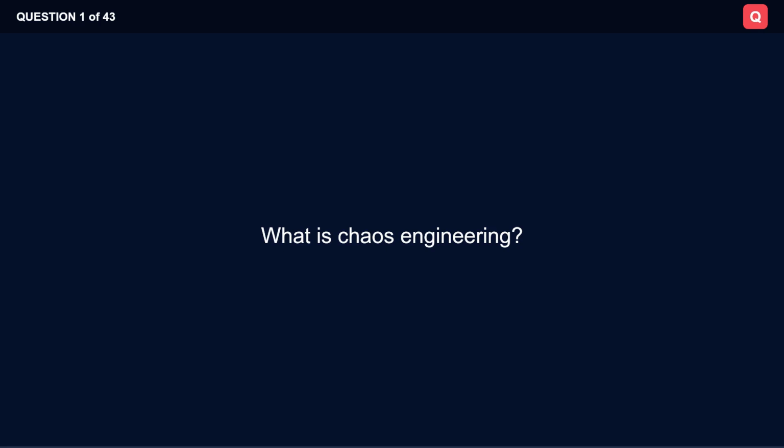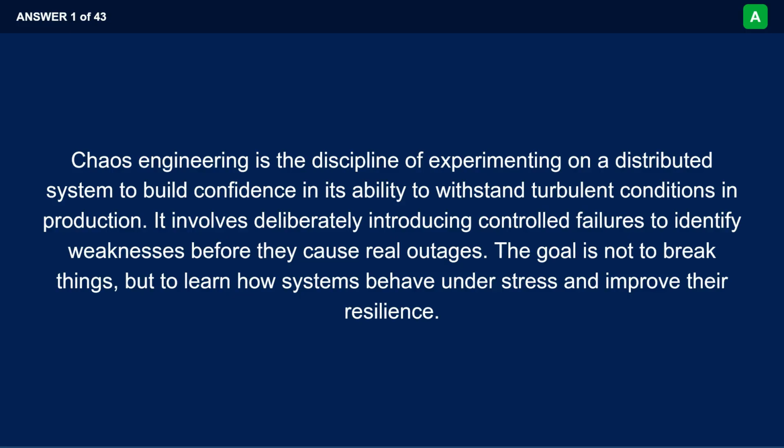What is chaos engineering? Chaos engineering is the discipline of experimenting on a distributed system to build confidence in its ability to withstand turbulent conditions in production. It involves deliberately introducing controlled failures to identify weaknesses before they cause real outages. The goal is not to break things, but to learn how systems behave under stress and improve their resilience.